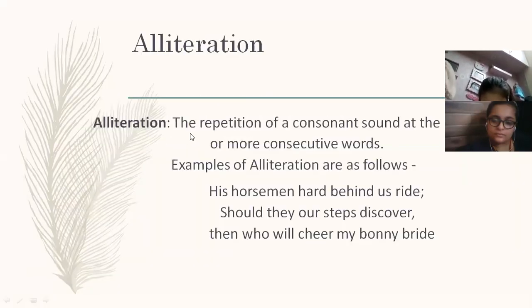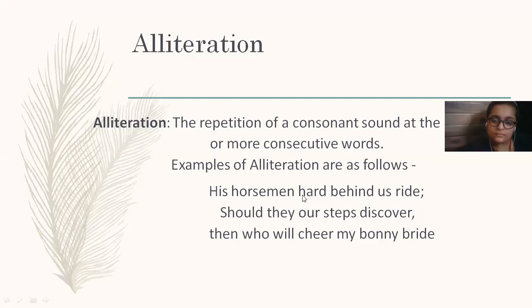Yeah. So the next poetic device is alliteration. Okay. When there is a repetition of consonant sound at the start of two or more consecutive words, we call it alliteration. I repeat, when there is a repetition of consonant sounds at the start of two or more words. If it is two, even then it is alliteration. For example, his horsemen hard behind us ride. So it is H, H, H that is repeated here. So we call it alliteration.